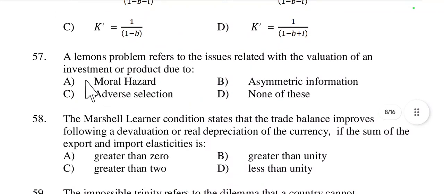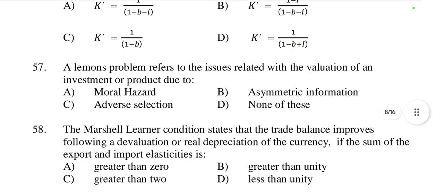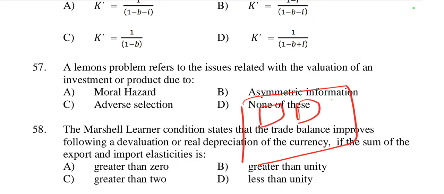Then question number 57, a lemon problem refers to the issues related with the valuation of an investment or product due to moral hazard, asymmetric information, adverse selection, none of this. So what is lemon problem? Lemon problem is a type of selling of old cars in the US market. There was a market called the lemon market, in which all the old cars are bought and sold.